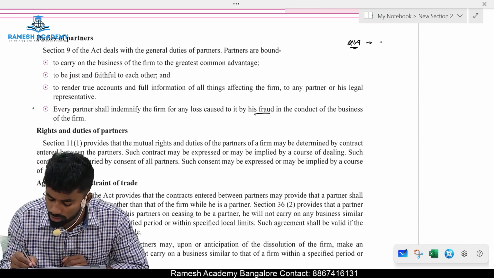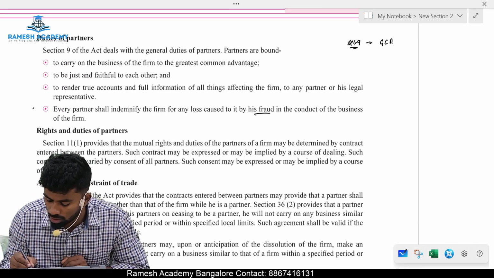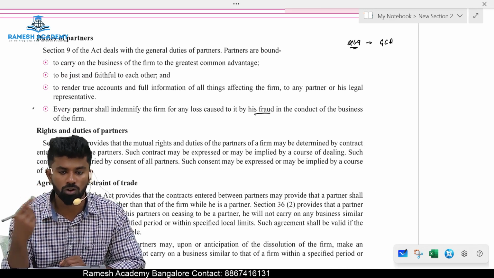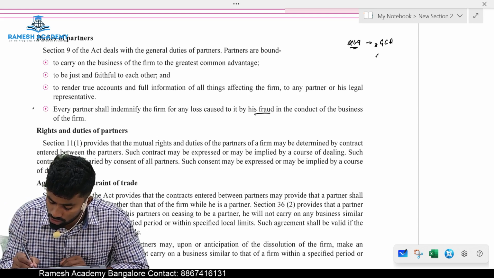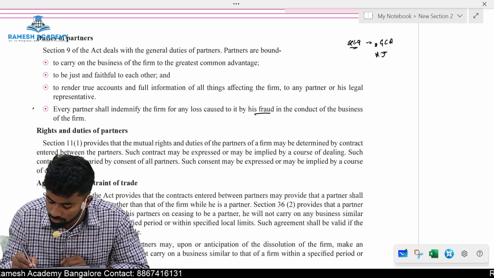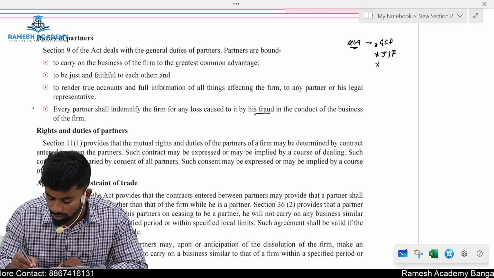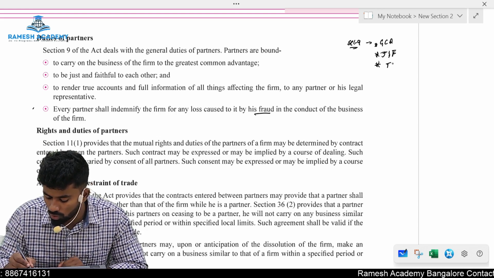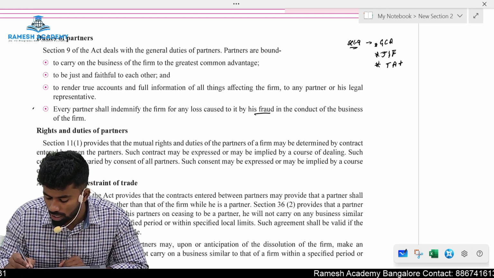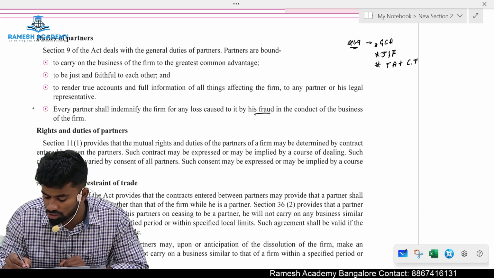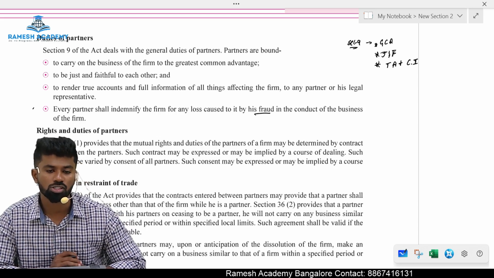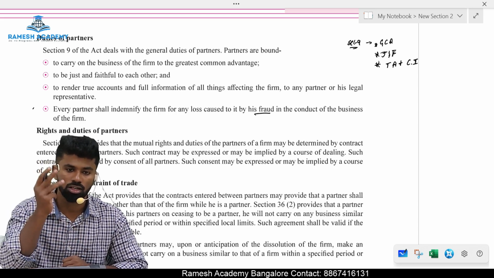Remember, what are the three duties? Greatest common advantage, for the benefit of all the partners. Just and faithful to each other. The third one, they shall provide the true accounts and complete information about the partnership transactions. These are the three duties.